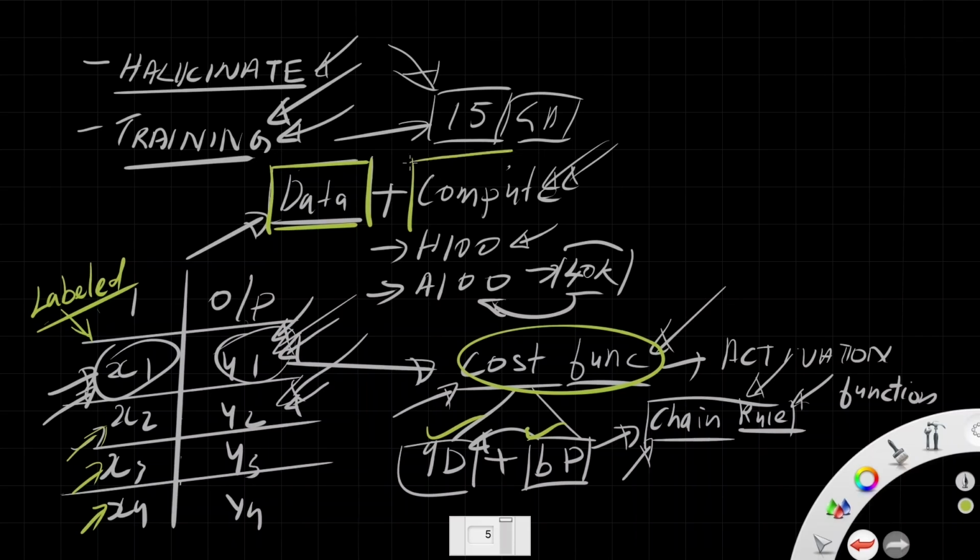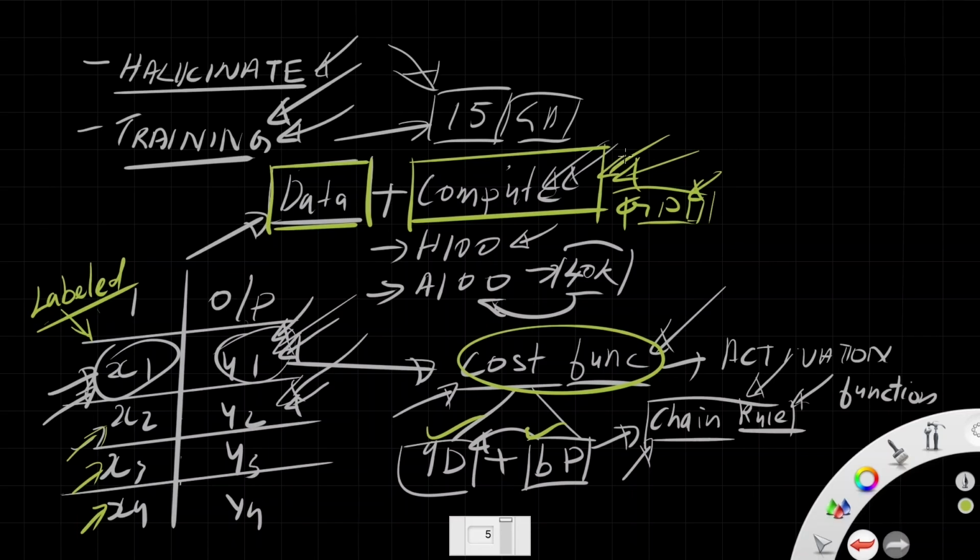Now, this whole thing is all about matrix multiplication, like I mentioned before. Compute, that's where the GPU comes in. That's the reason why NVIDIA is the biggest company, or the second biggest company, in the world right now. GPU is the compute requirement to do all this training. Training is very, very compute intensive. All these algorithms ultimately do matrix multiplication one way or the other, and some other operations, obviously.